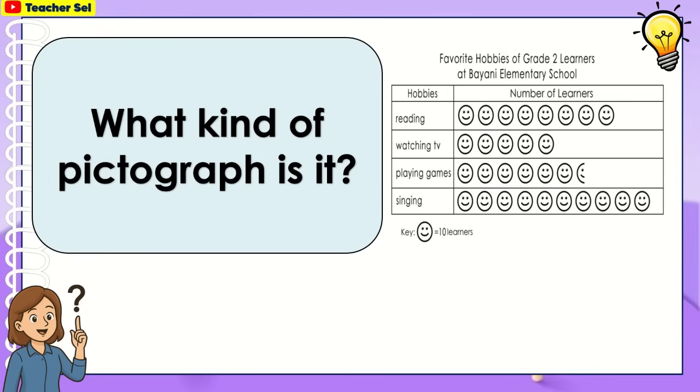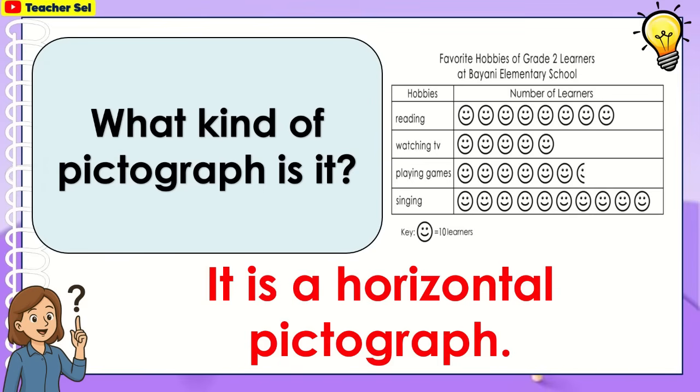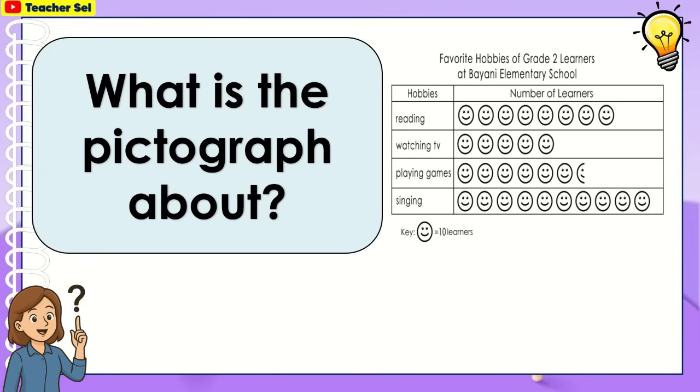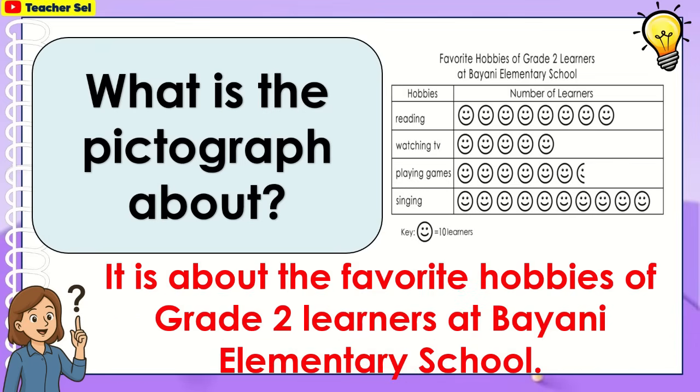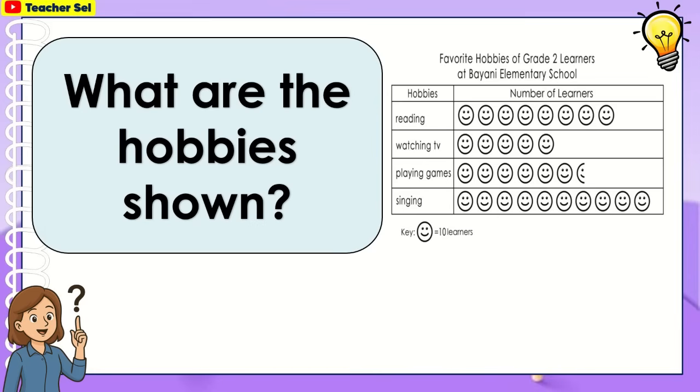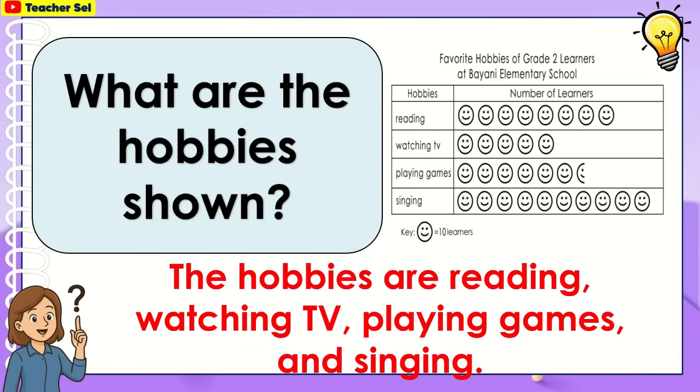What kind of pictograph is this? It is a horizontal pictograph. What is the pictograph about? It is about the favorite hobbies of grade 2 learners at Bayani Elementary School. What are the hobbies shown? The hobbies are reading, watching TV, playing games, and singing.